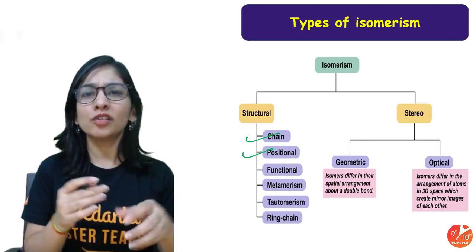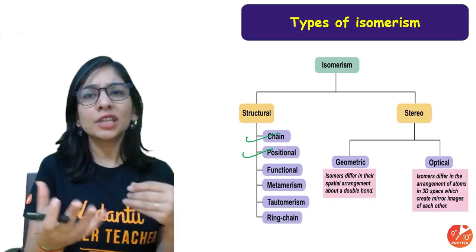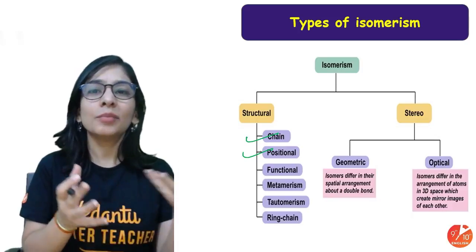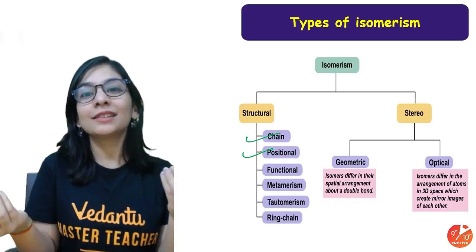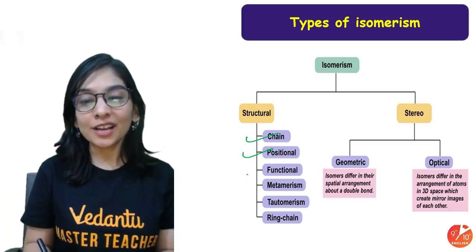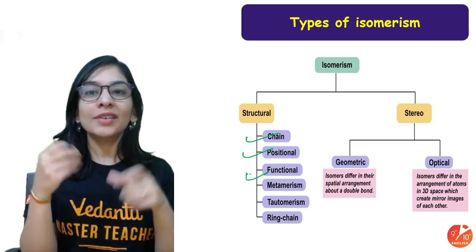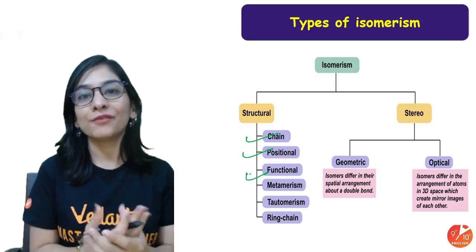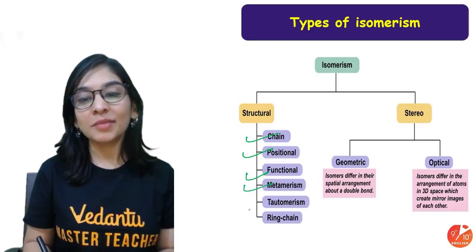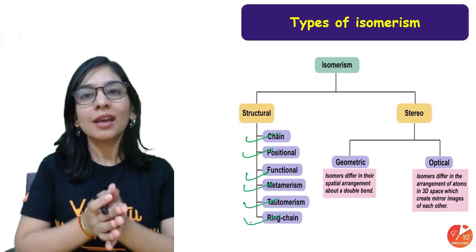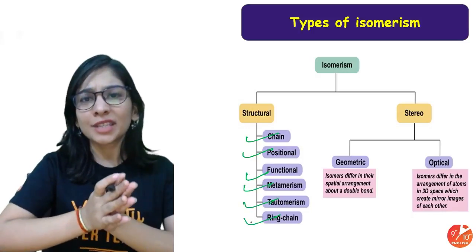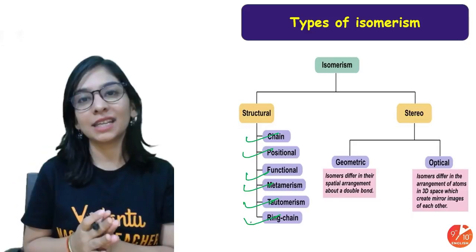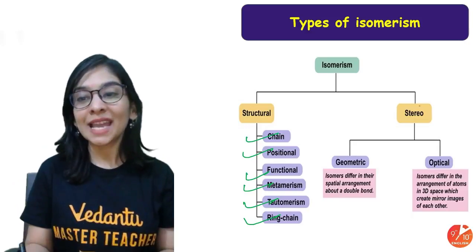Positional isomers, where the position of your alkyl group or of a double or triple bond can change in the same formula. Functional group isomers, where the same chemical formula can be written with more than one functional group. Okay, metamerism, tautomerism, ring chain, some of the types are not part of your syllabus, but you'll definitely study them in higher classes. It's very important.